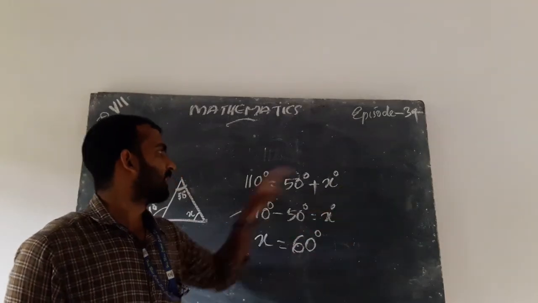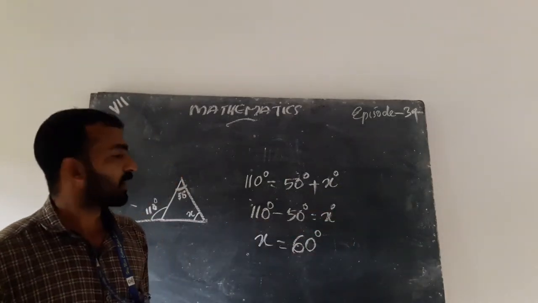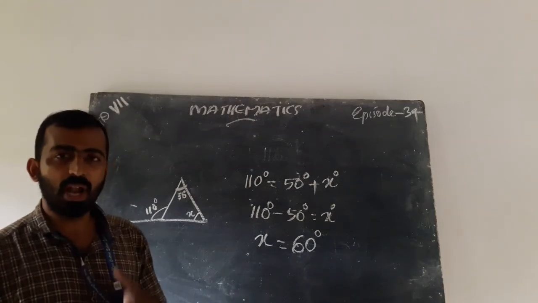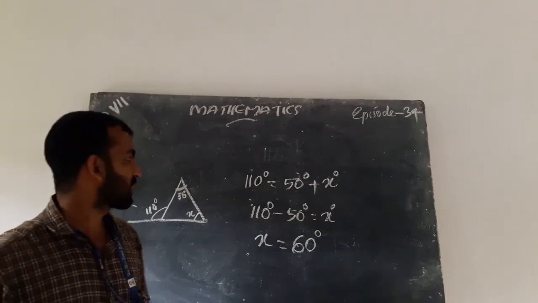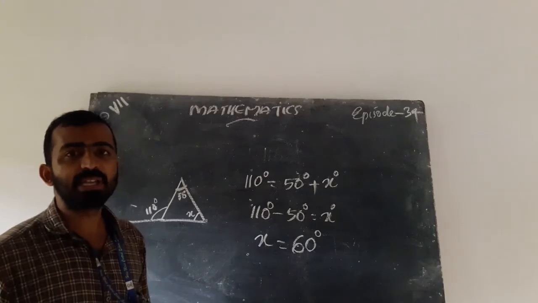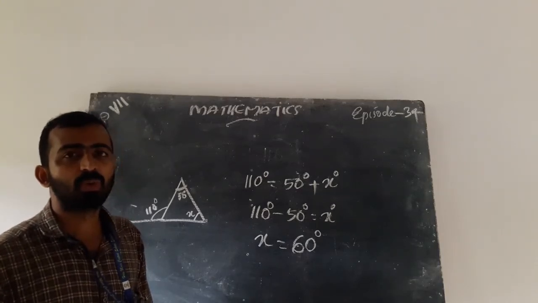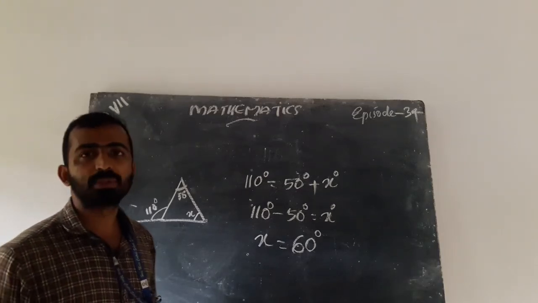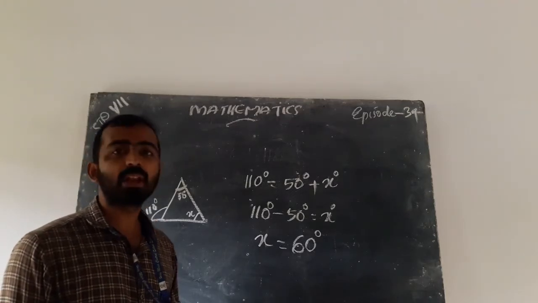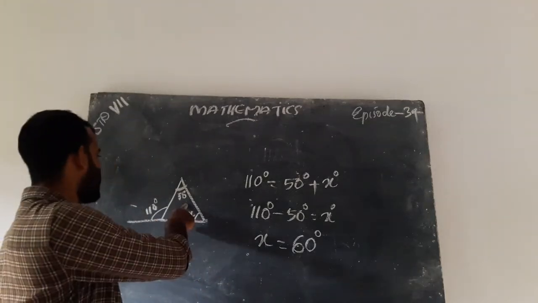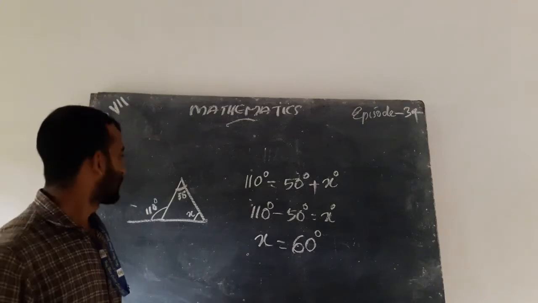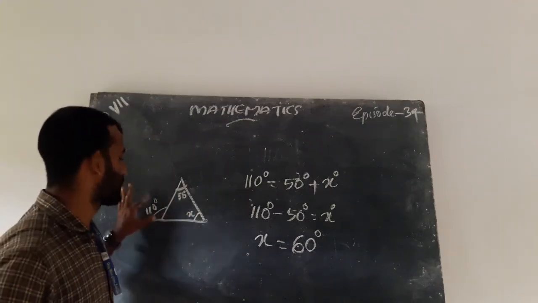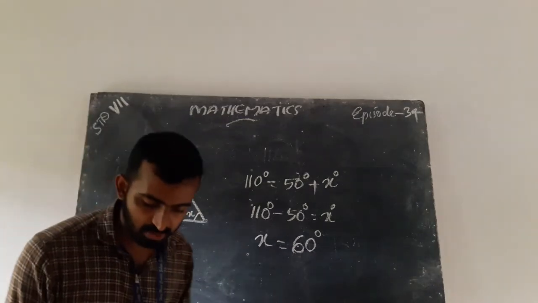We already studied that the sum of the interior opposite angles equals the exterior angle. This is the interior angle, this angle is exterior, so the sum is equal to this one. That is the first property.